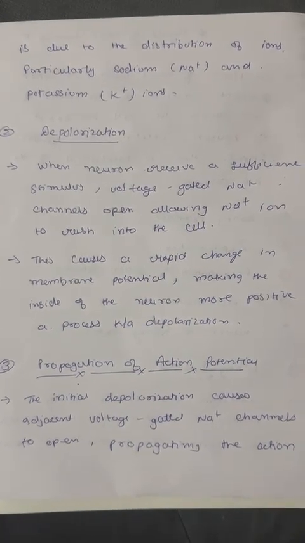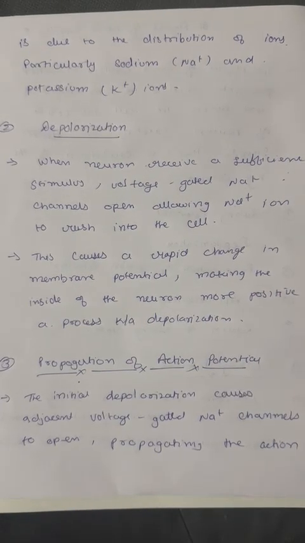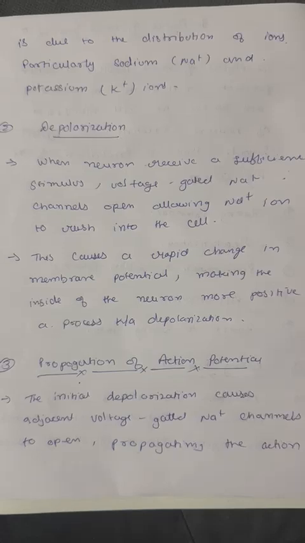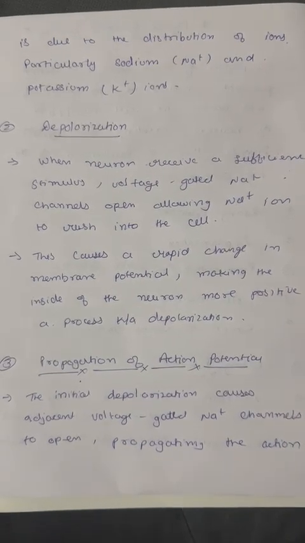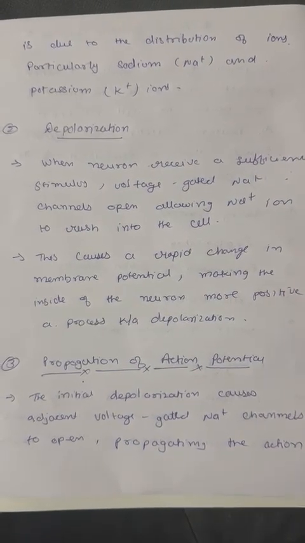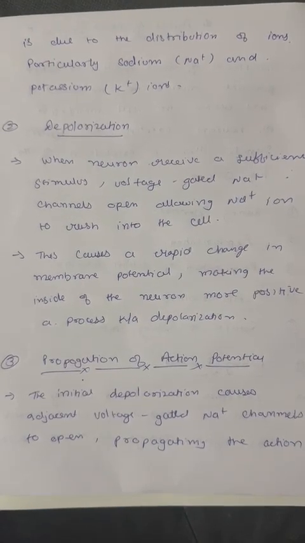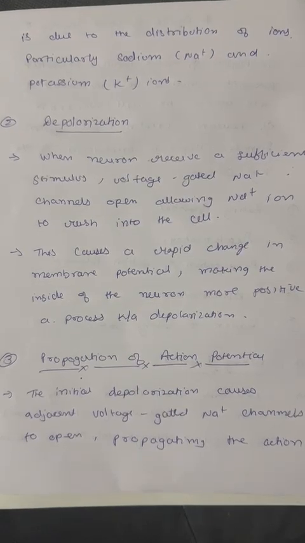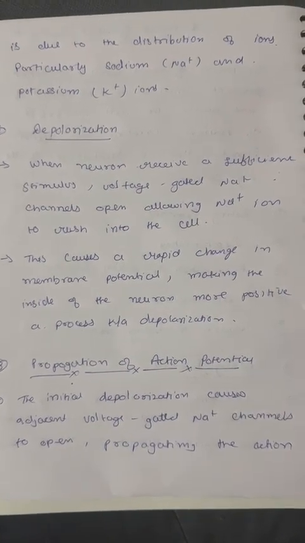Now the third one is propagation of action potential. The initial depolarization causes adjacent voltage gated sodium channels to open, propagating the action potential along the axon. The speed of transmission can be enhanced by myelination, where the impulse jumps between the nodes of Ranvier, the gaps between the myelin sheaths, a process called saltatory conduction.